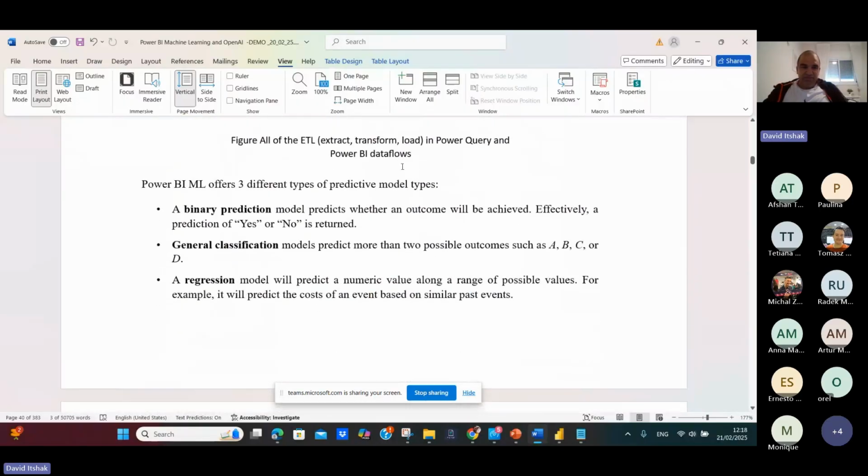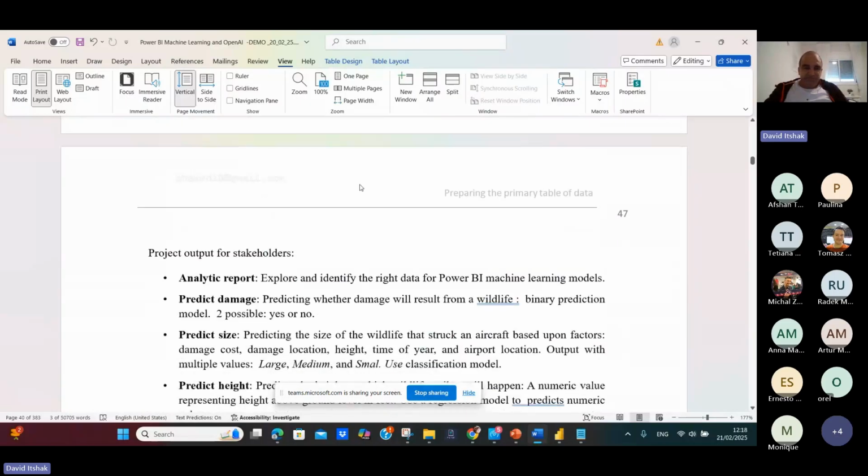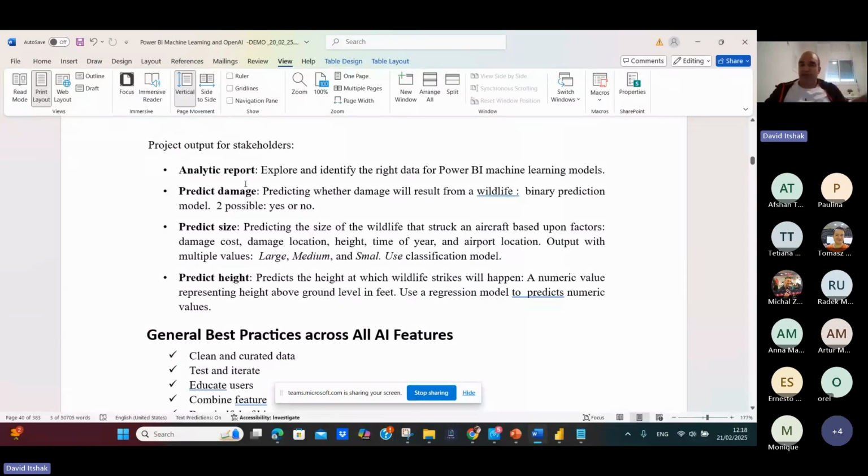Okay, so Power BI ML offers 2 different types: binary prediction, yes or no; general classification, so the outcome can be A, B, C, or D; and regression. Regression tells us to predict a numeric value. Let's see the example. We want to do an analytic report, predict the damage. Will damage result? Binary prediction, yes or no.